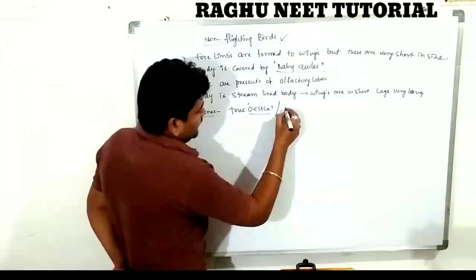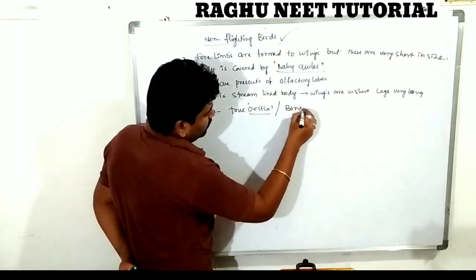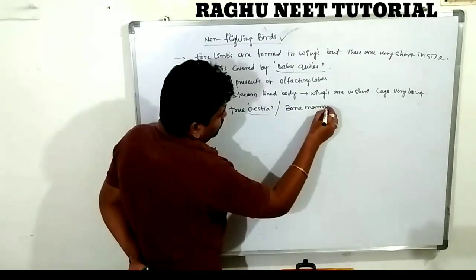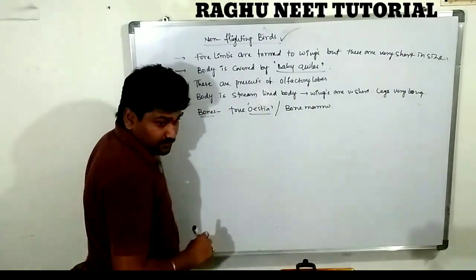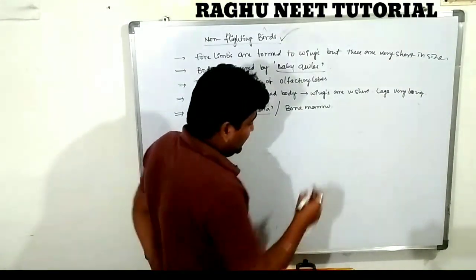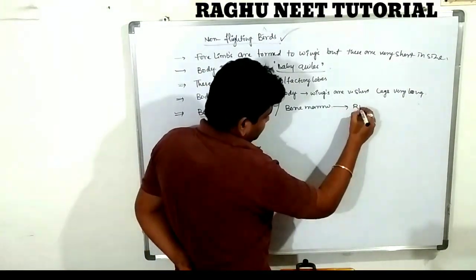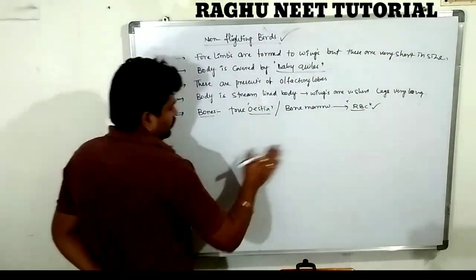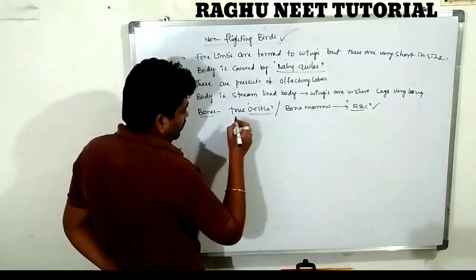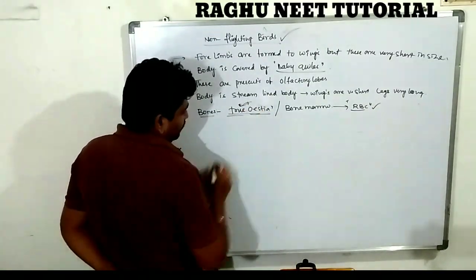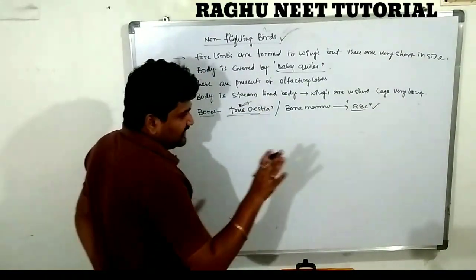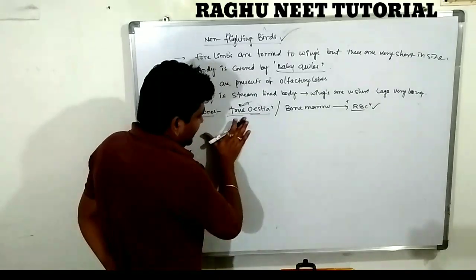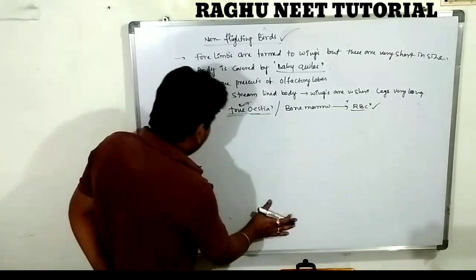This bone contains bone marrow, which produces the RBCs. So it is a non-pneumatic bone. Pneumatic means pseudo, true means real. A real bone is called a true bone.